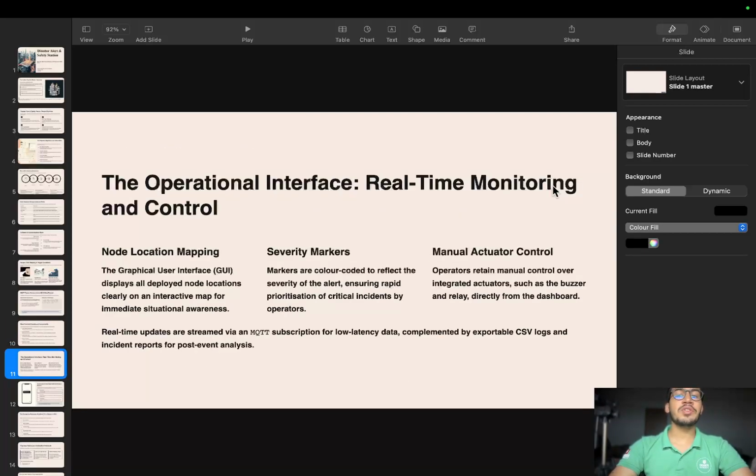The operation interface for real-time monitoring. I made the real-time monitoring by node location mapping. The graphical user interface displays all the nodes. After that we had used severity markers, which I had mentioned earlier. The markers are color coded to reflect the severity level and ensure rapid prioritization of critical incidents. After that, manual actuator controls like buzzer, relay module, directly from the dashboard.